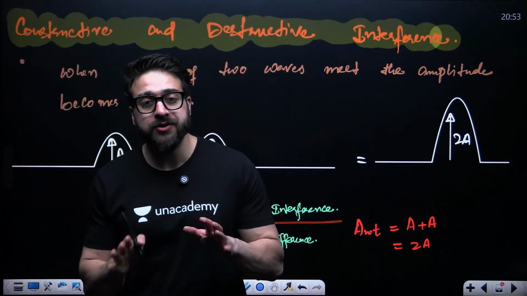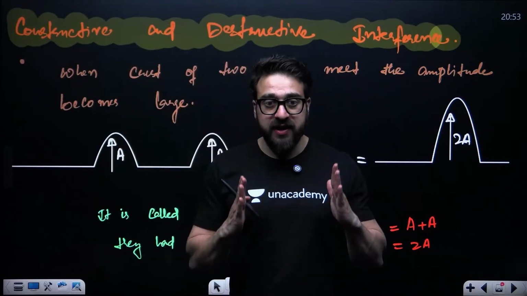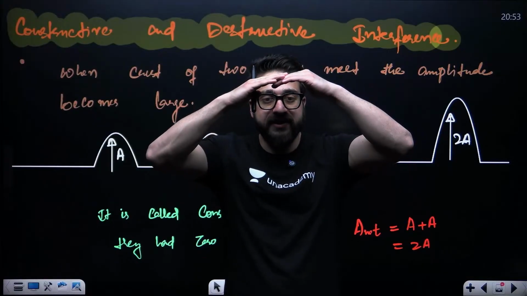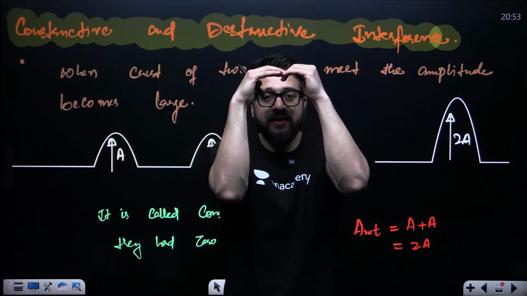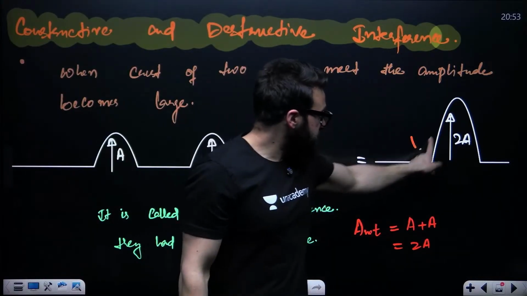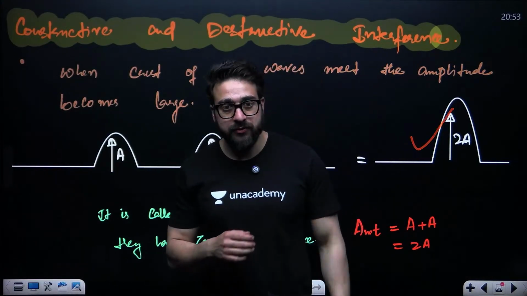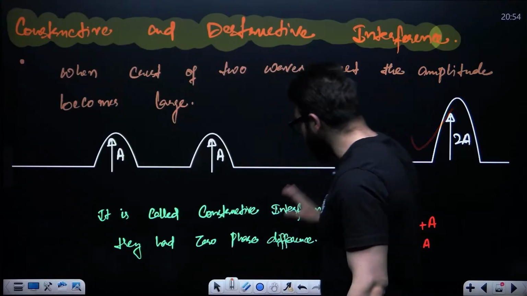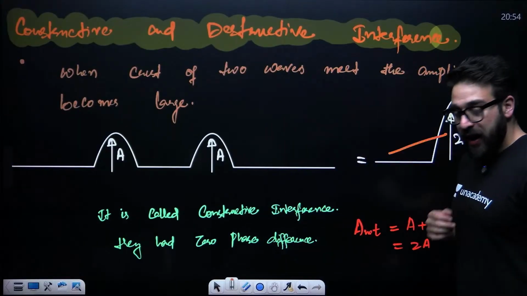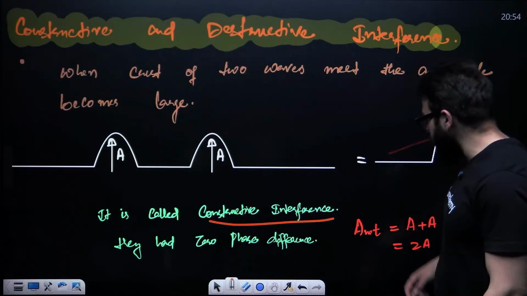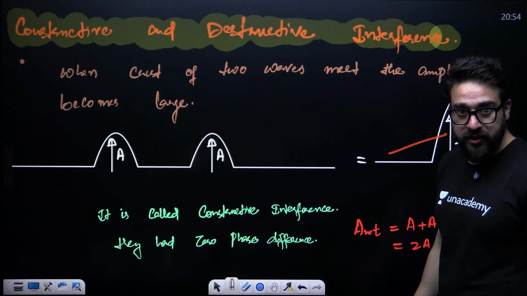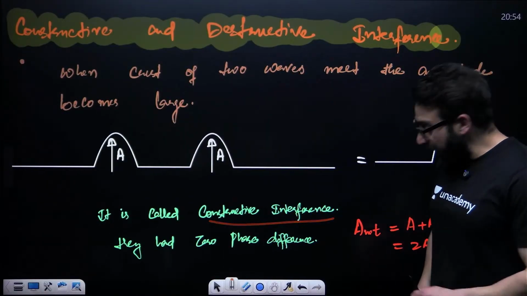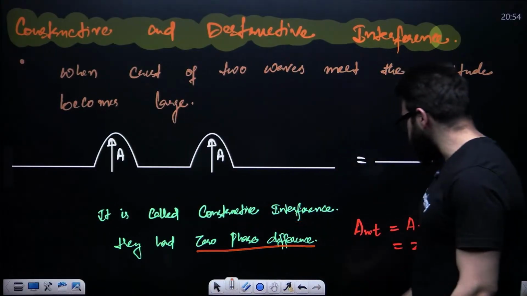So constructive interference means when the crests of two waves meet, the amplitude becomes maximum. It is called constructive interference. In this case it has zero phase difference.